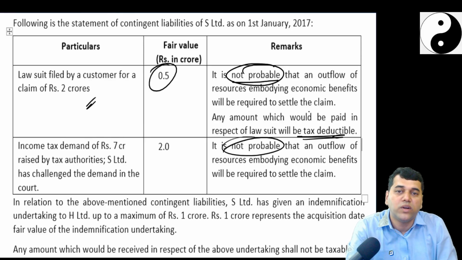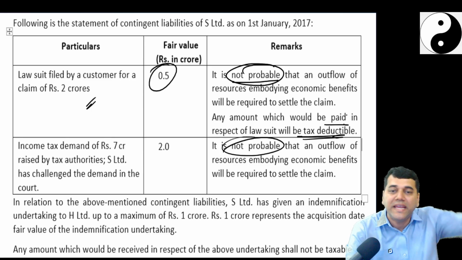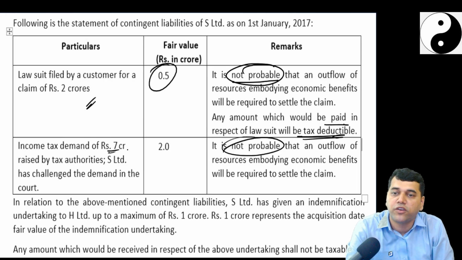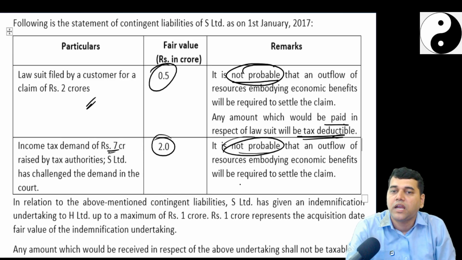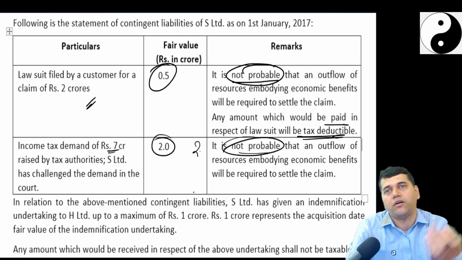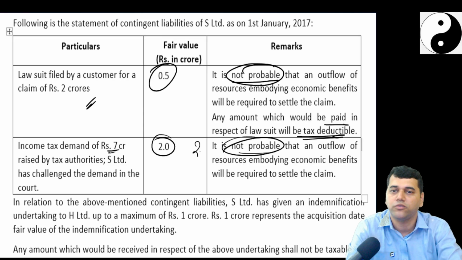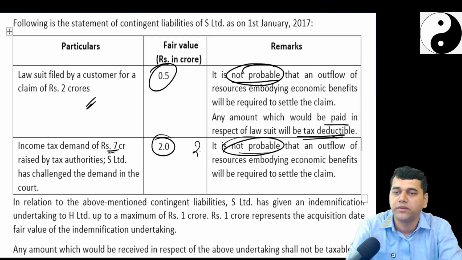Now, what is the tax base of this? 0. Because only when you pay it, then it is tax deductible. Income tax demand for 7 crores, its fair value is 2 crores. It is also not probable. And what is the tax base of income tax demand? 2 only. Why? Arey Baba, on income tax only will you create deferred tax? It's a permanent adjustment, no. So, tax base and book value remain the same.